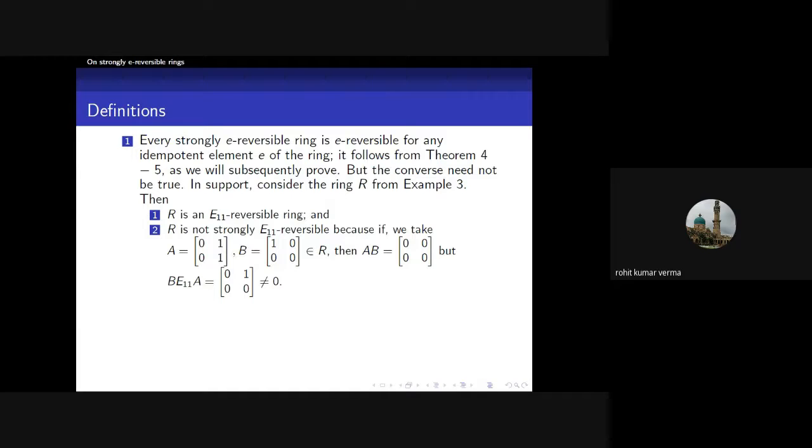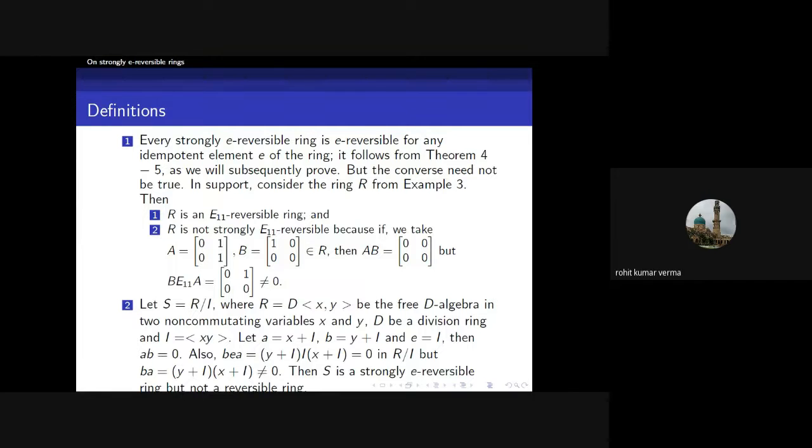As I saw above, R is E11 reversible, but it is not strongly E11 reversible, because if you take A equal to 0 1 0 0 and B equal to 1 0 0 0, then AB equal to 0, but if you take the idempotent E11, then B E11 A, which is 0 1 0 0, is non-zero. So it is not strongly E11 reversible, but it is E11 reversible.